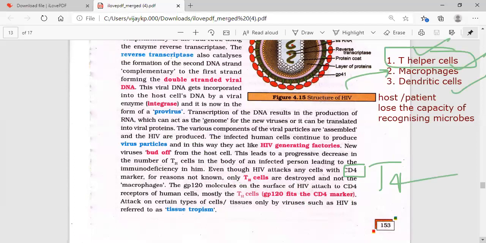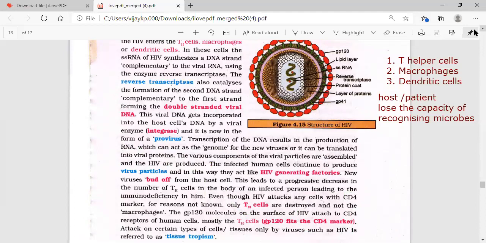The GP120 molecules present on the surface of HIV attach to the CD4 receptors of the human cells. We have seen earlier in the diagram the GP120 glycoprotein. These glycoprotein GP120 molecules present on the HIV virus connect to the CD4 markers of the T helper cell.